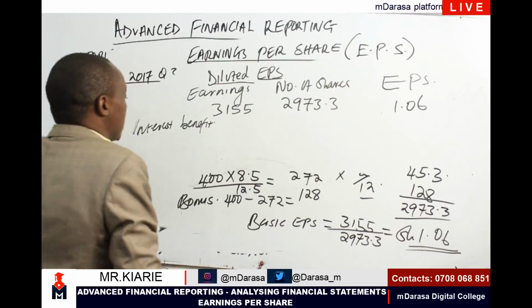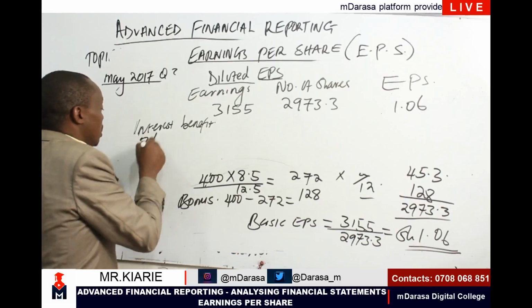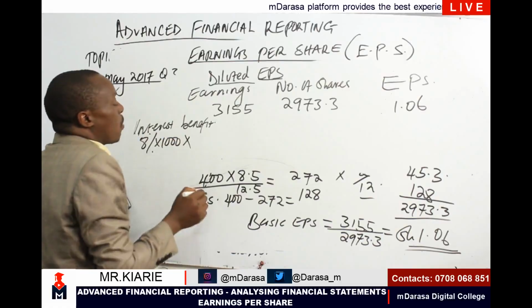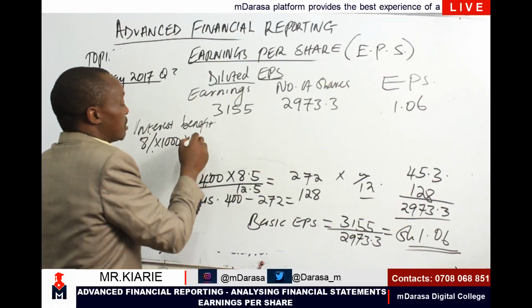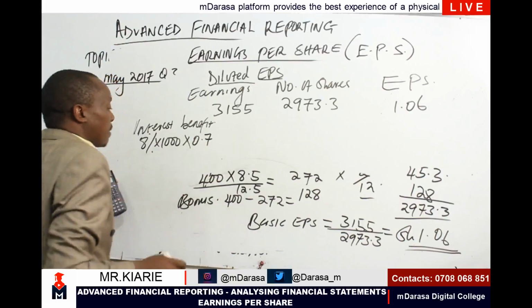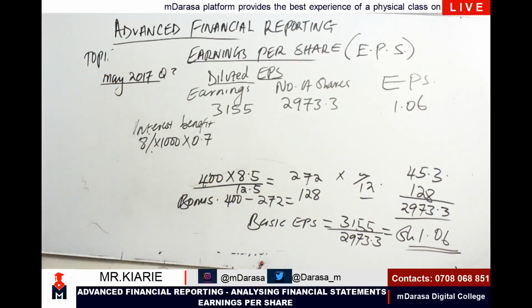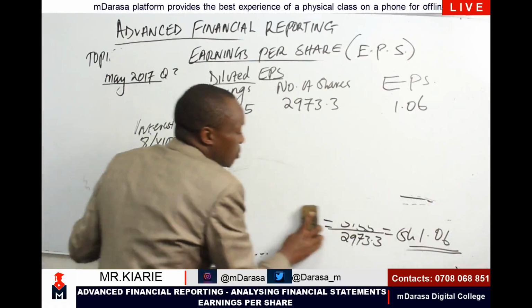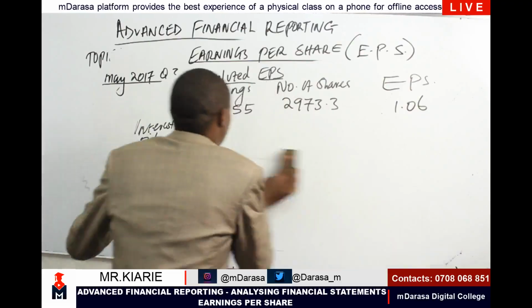So 8% of 1,000, multiplied by 1 minus tax rate. Tax rate is 30%, so I multiply it with 0.7, because of the tax shield benefit.